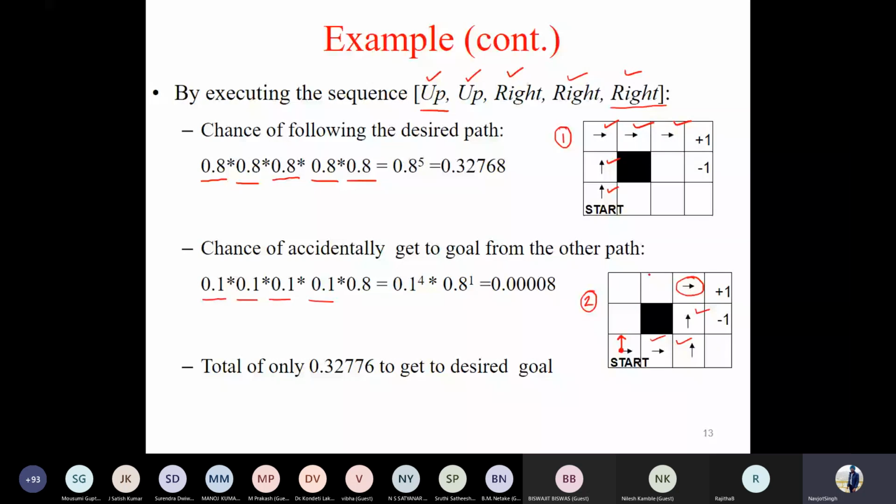So its probability is 0.8 because it was matching with the desired action. So I hope the idea is clear with respect to the previous slide. What do we mean by desired? What do we mean by left and right to be desired? Anyone of you can respond whether it is clear or not so that I can move ahead.